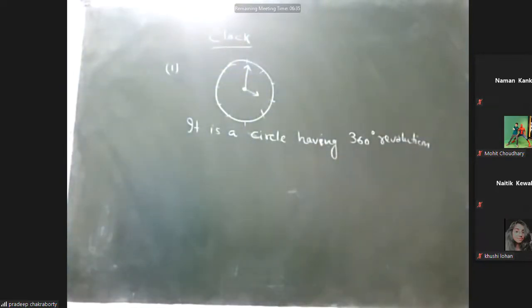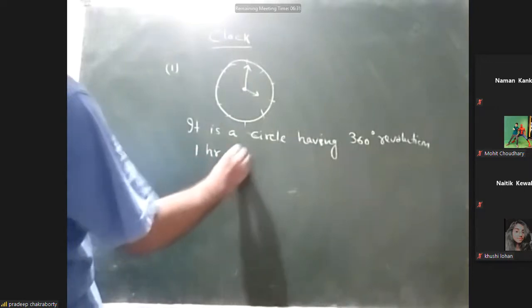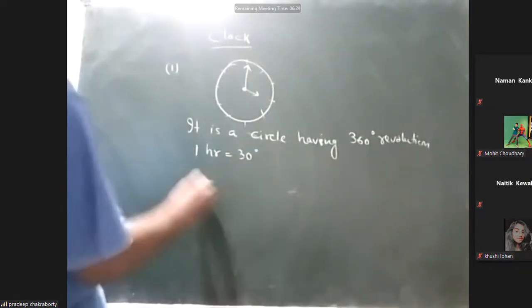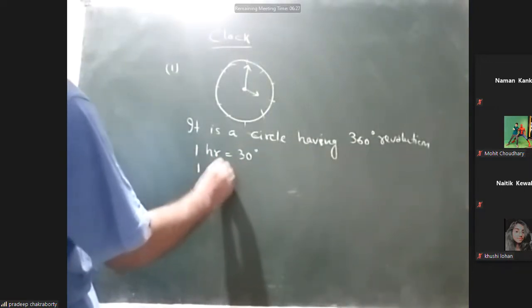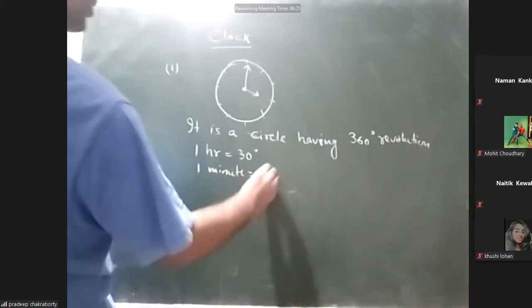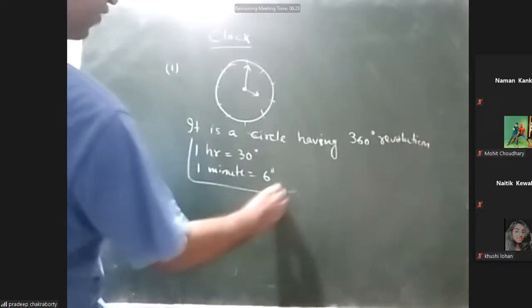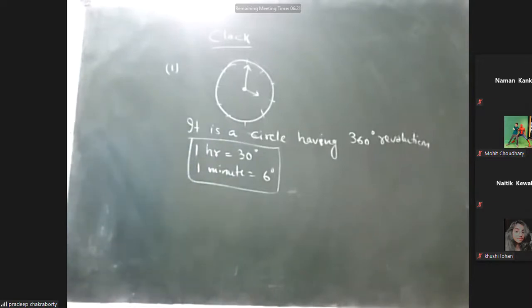So it is a circle having 360 degree revolution. In 1 hour, it will move 30 degree. In 1 minute, it will move 6 degree. So this is the first. How will it be 1 hour 30 degree? See, in total it is 360 degree.